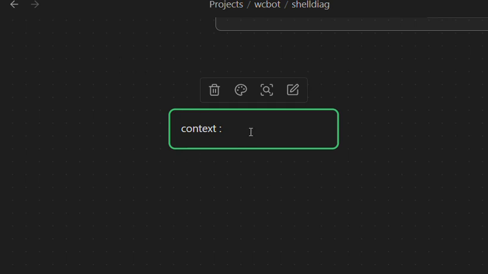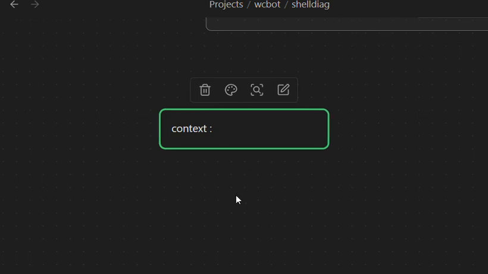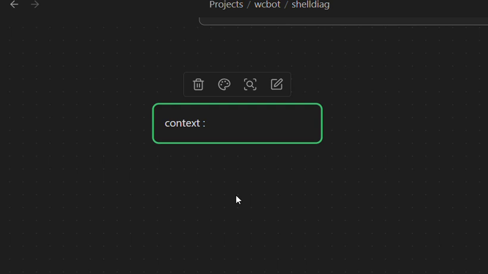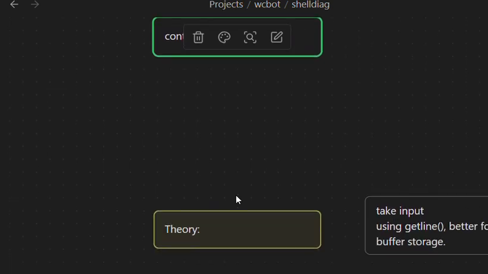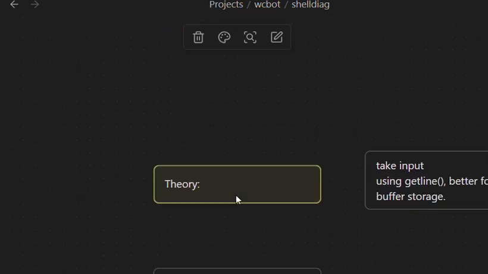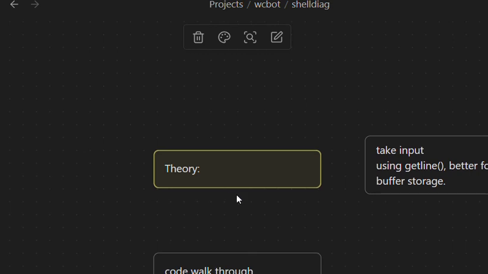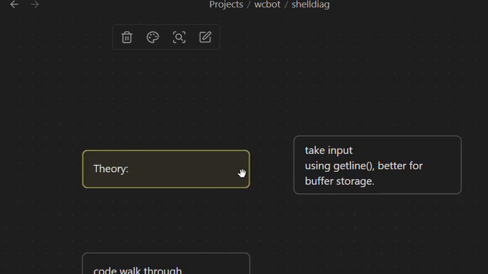So this is my context. We are not exactly building the shell. We are doing a replica of a shell in an easier and more friendly manner, not exactly a shell. So this is what it is. So what I built is this replica of a shell. So its theory is, what is the theory? I don't know how to describe it.